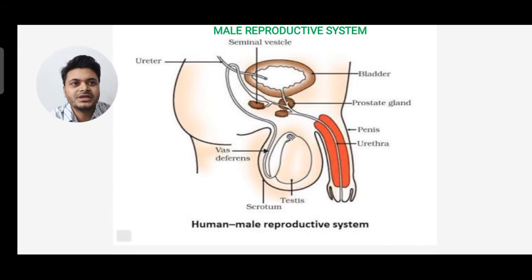Now you can see the male reproductive system. The labelings are given: urethra, seminal vesicles, bladder, prostate gland, penis, urethra, testis, scrotum, vas deferens.